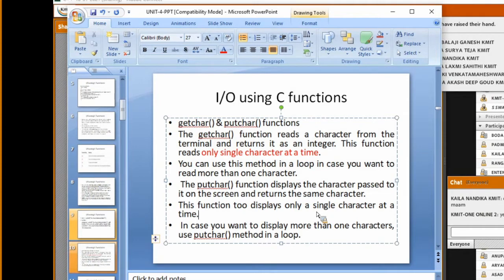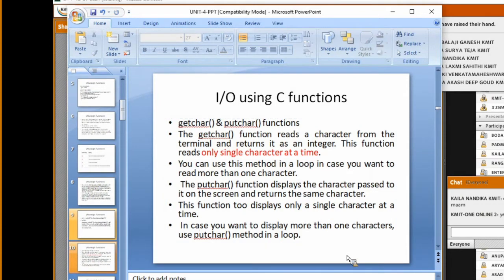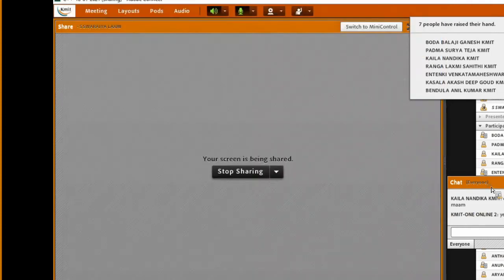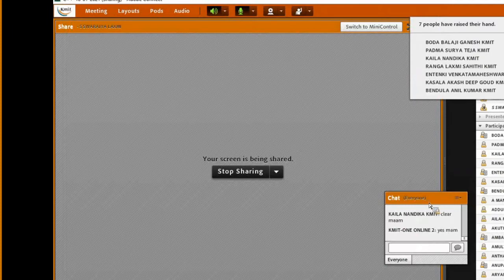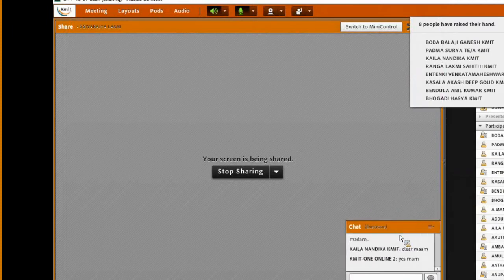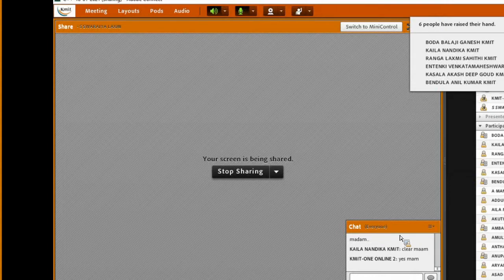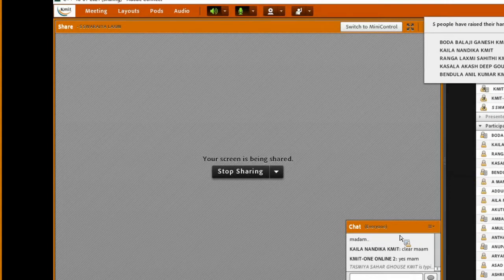getchar and putchar. Is this clear, everybody? getchar and putchar. Is this clear, everyone? Okay. Yes.